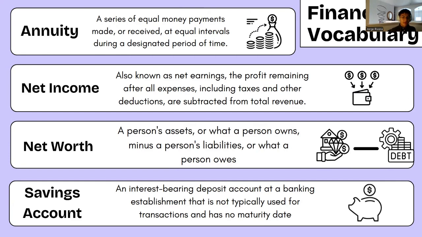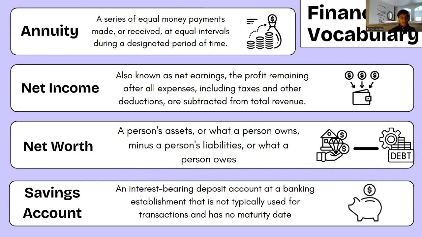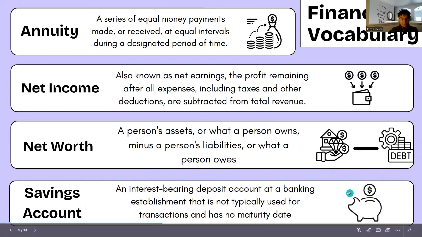So net worth. Net worth is a person's assets, or what a person owns, minus a person's liabilities, or what a person owes. So if you remember, the assets are things that we have minus the debt. So if we subtract all the things that we owe from the stuff that we have, that is our net worth. What is a savings account? It's an interest-bearing deposit account at a banking establishment that is not typically used for transactions and has no maturity date.